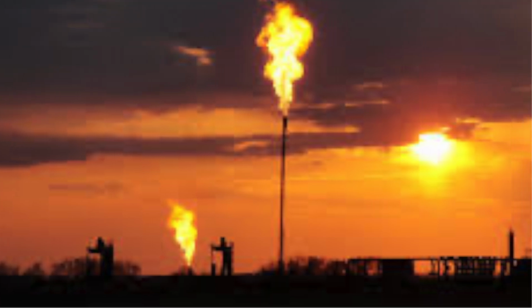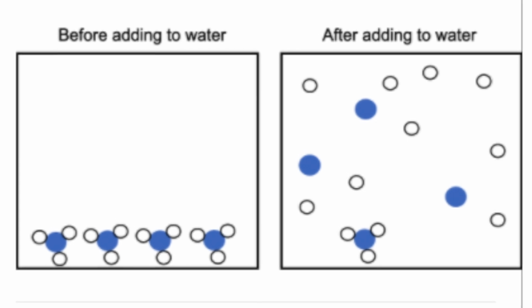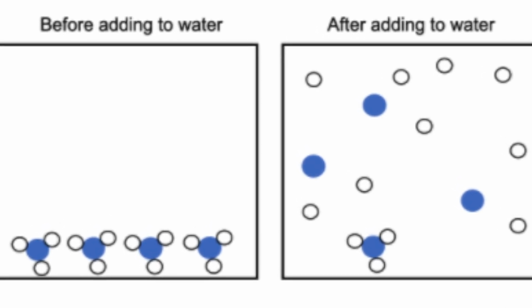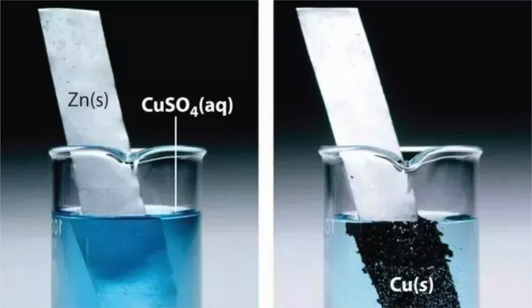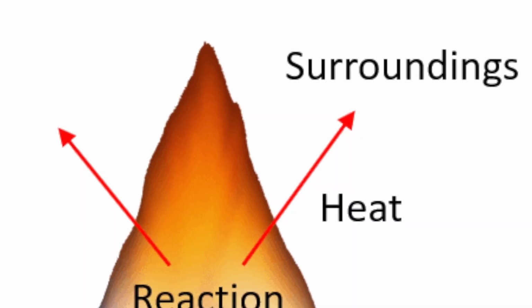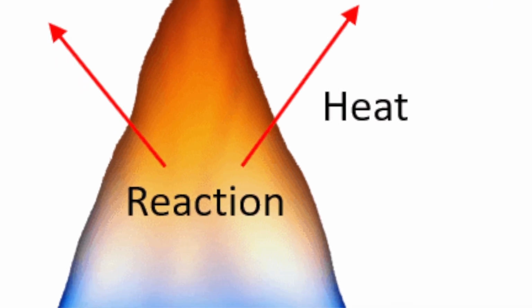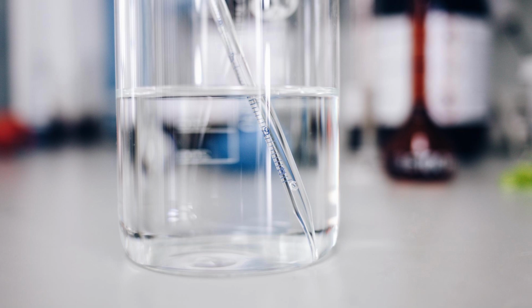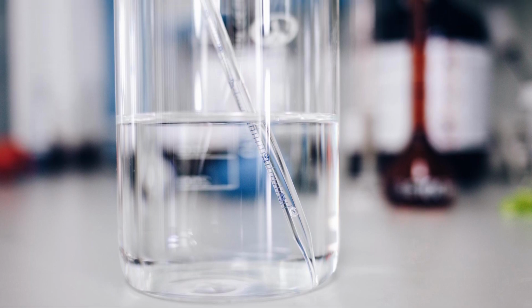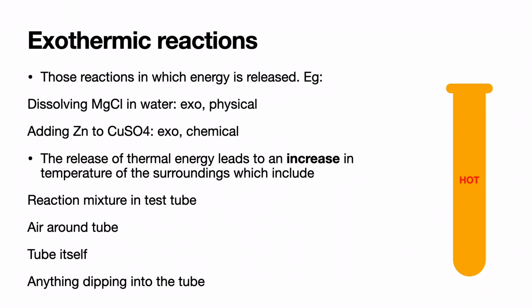Let's talk about the exothermic reactions in which energy is released. For example, when we dissolve magnesium chloride in water, it is a physical exothermic change. When we add zinc to copper sulfate, it is a chemical exothermic change. The release of thermal energy leads to an increase in the temperature of the surroundings. Surroundings include the reaction mixture in the test tube, the air around the test tube itself, and anything dipping into the tube. This is a test tube in which an exothermic reaction is taking place. So heat is being given out. The test tube itself will become hot.